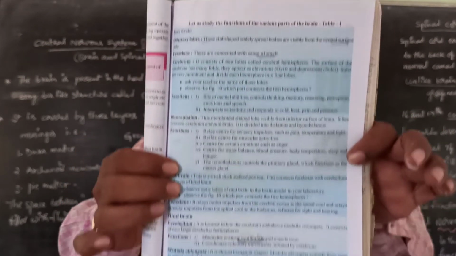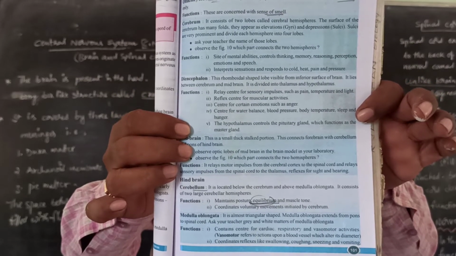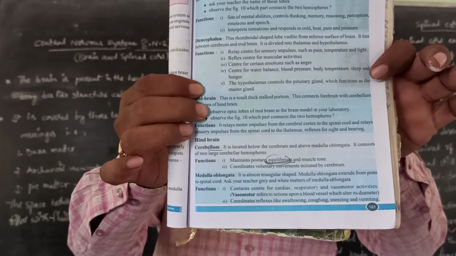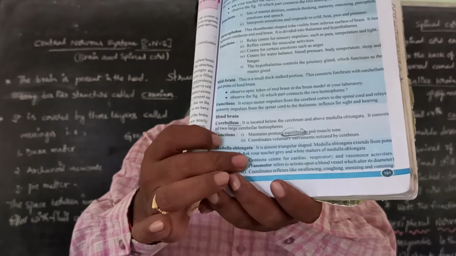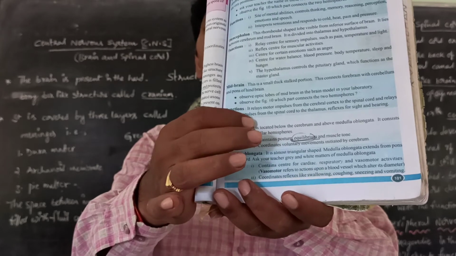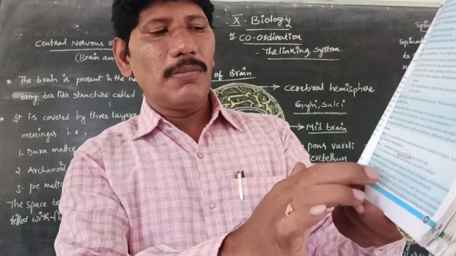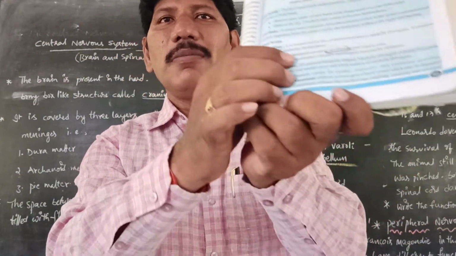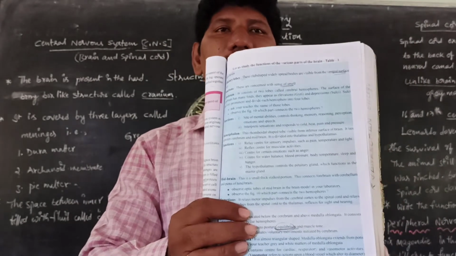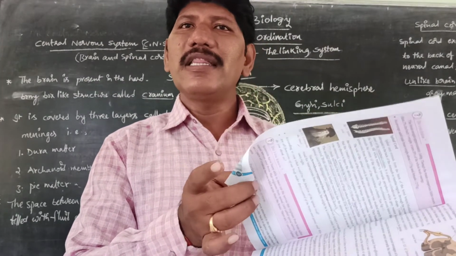So what are the parts of the forebrain? Olfactory lobes, cerebrum, diencephalon. Midbrain means optic lobes. Next, hindbrain means cerebellum and medulla oblongata. Cerebellum means balancing posture, medulla oblongata means vasomotor activities. Is it clear, children? So in textbook page number 101, we have detailed information on the brain, its parts and functions.